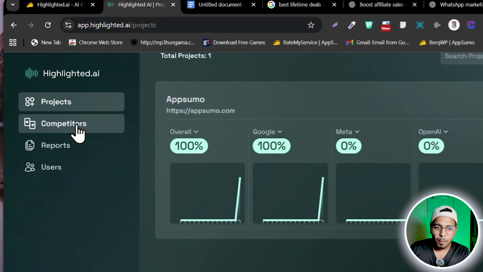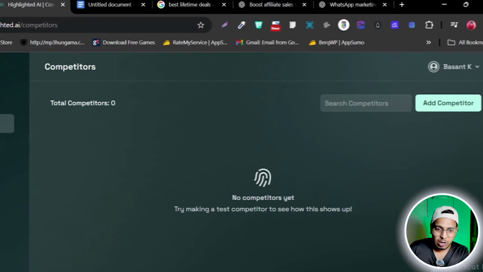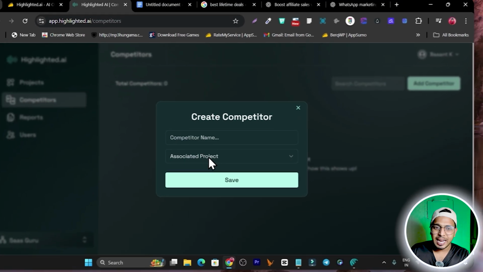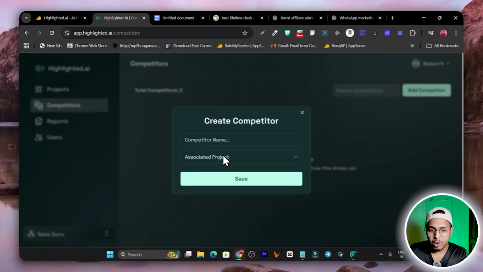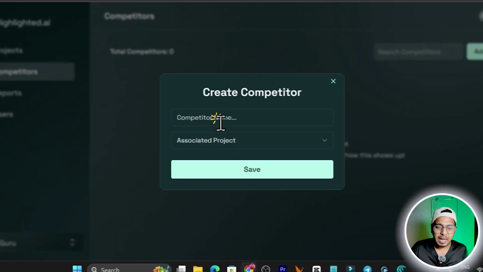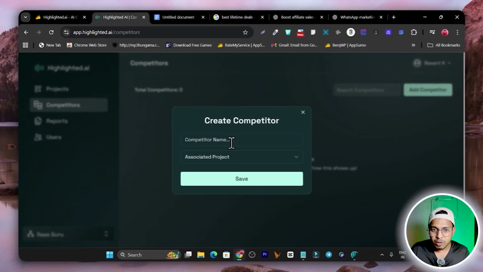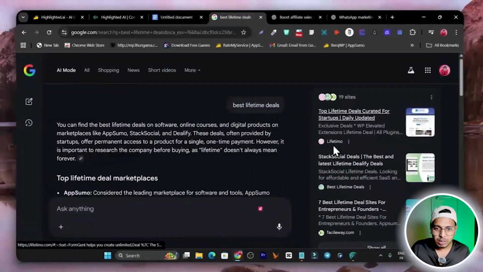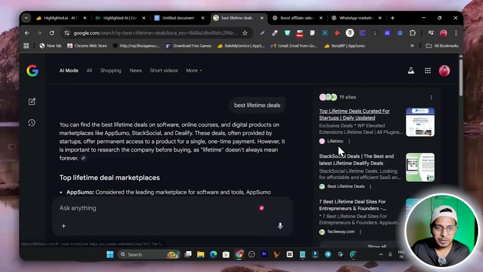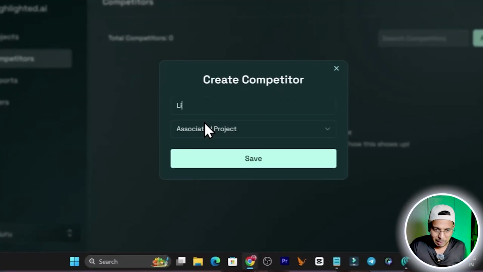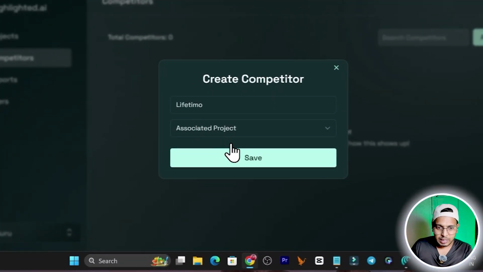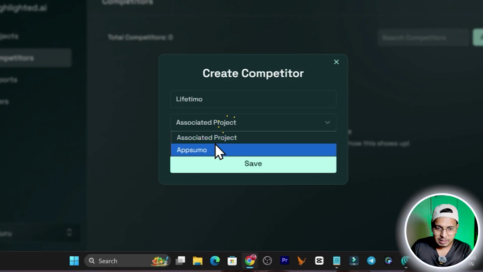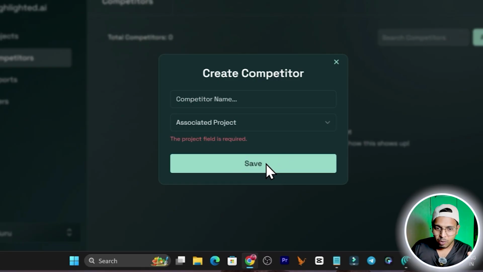You can also add competitors to check whether your competitors are getting most of the traffic or you. For example, I am right now adding a competitor. So if I go here, this is a competitor. Simply I have to get the name Lifetime. Okay, get back to the platform, Lifetime, add here. I have to associate the project, simply save, and now see.